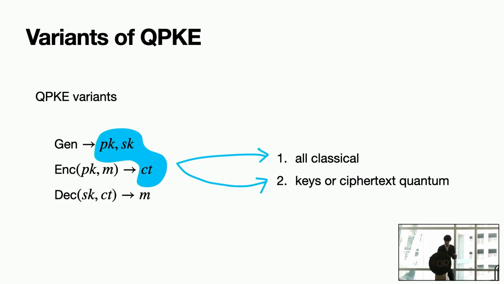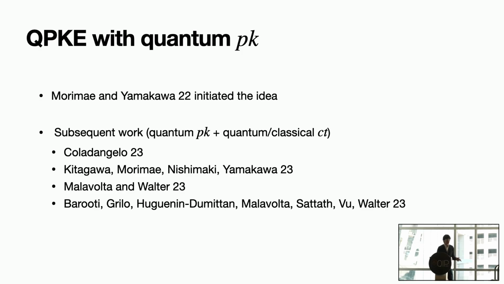Okay, so that's some caveat, or some variance, about how to define quantum public key encryption. And indeed we do see a lot of different works trying to define quantum public key encryption with quantum public keys.